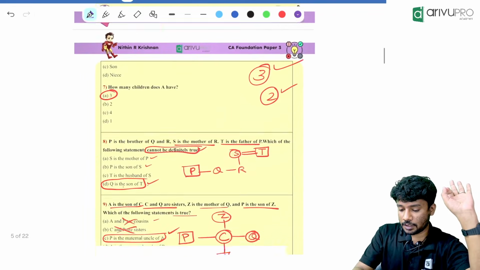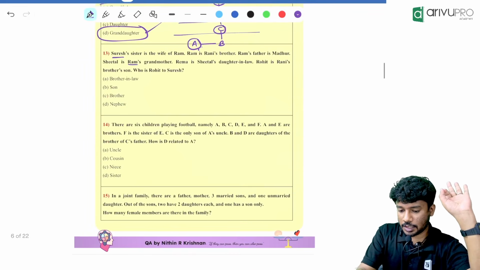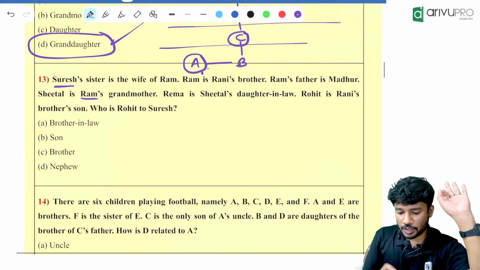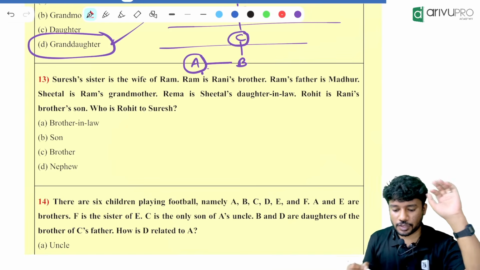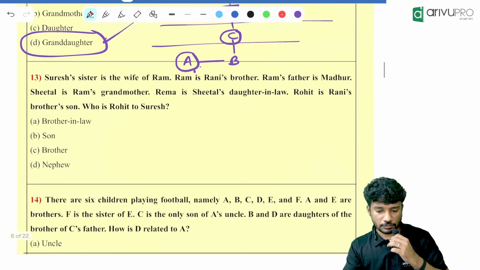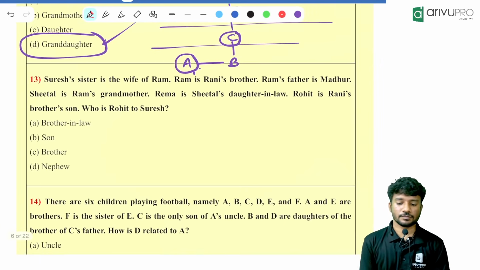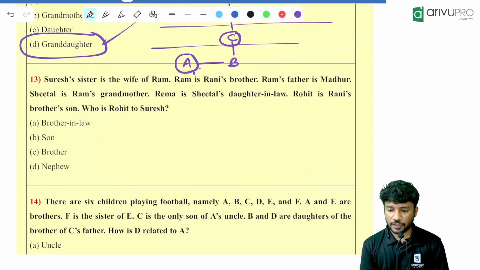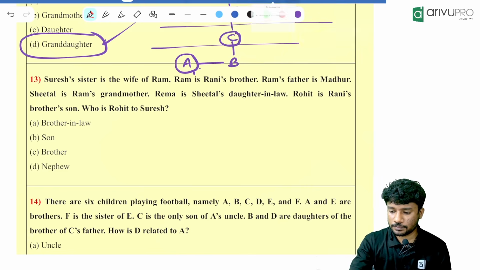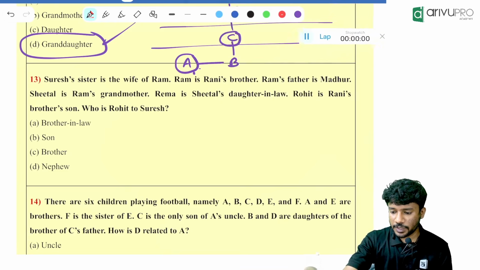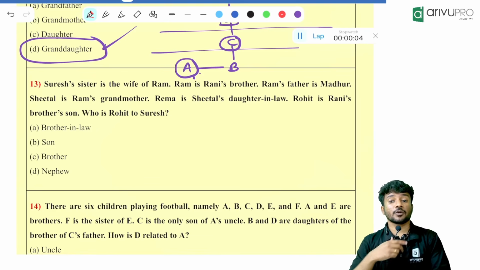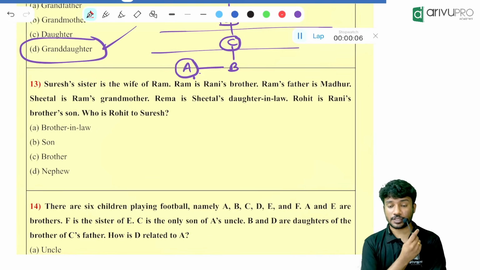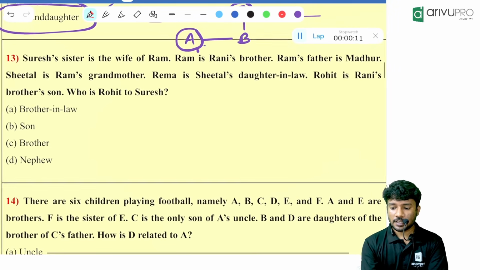Next one, paper. The question is over here. 13th question. Read it carefully. The timer starts now. Never assume any gender. Keep it in your mind until it is specified in the question. Everyone, please do it. Is it visible for everyone?